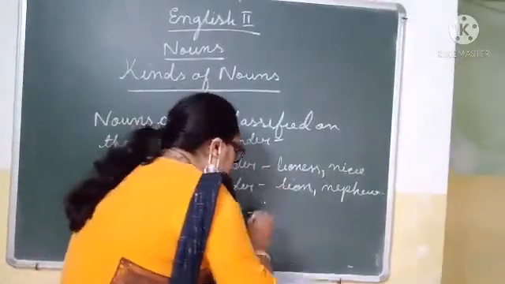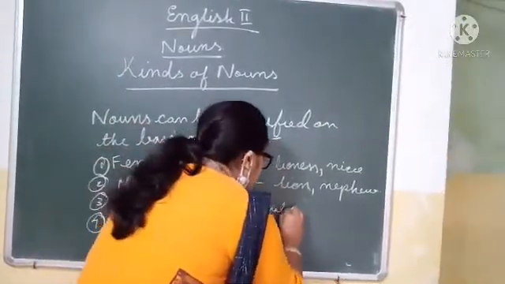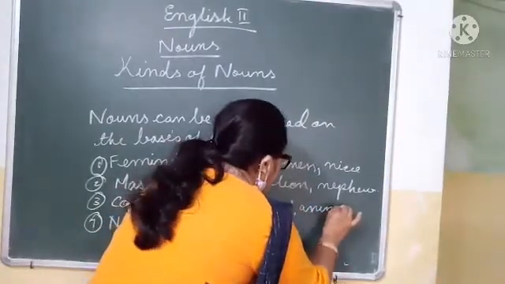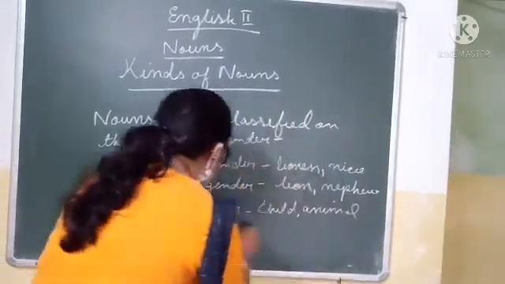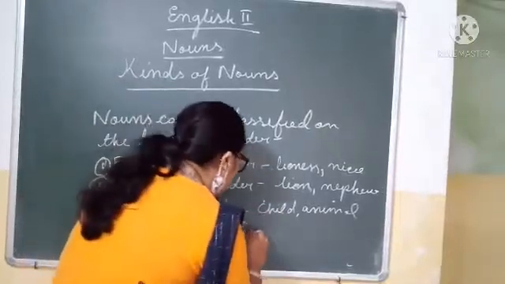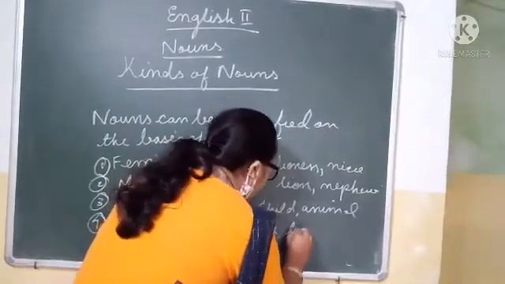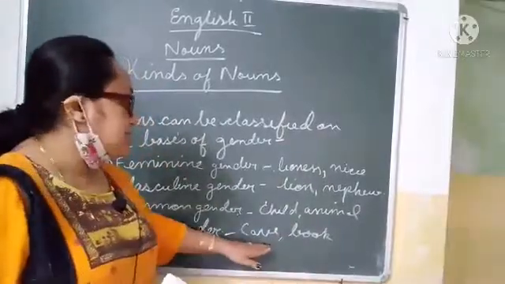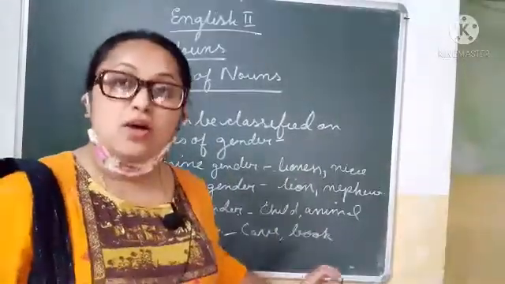Now common gender I told you, child, then animal. Then neuter gender is cave, book. Is not it? Because these things are lifeless or motionless.